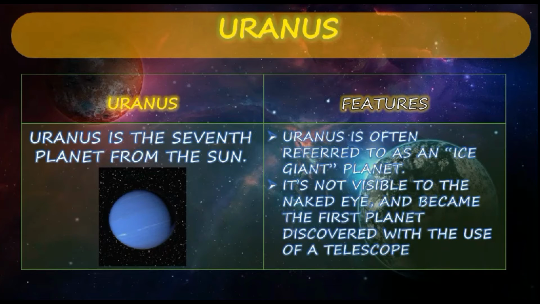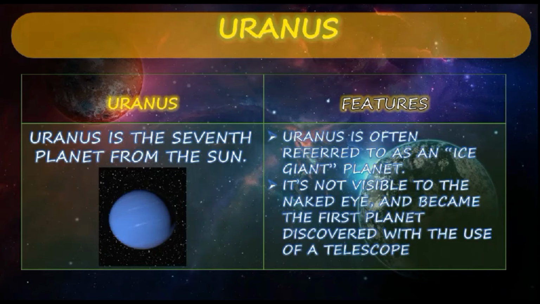So when you look at the picture of Uranus itself, we can find out it's blue in color. It will be blue because the light from the Sun will be correctly present on Uranus. So that side will be an ice giant. The Sun will be low, heat will be low, and the light also will not be as much as it gives to Earth, Mercury, Venus. So Uranus is one of the planets that is not visible. We can't see it with our naked eyes, but we can see it only by the telescope.